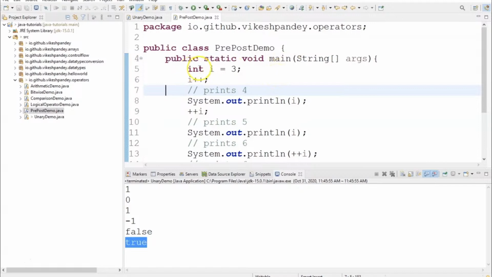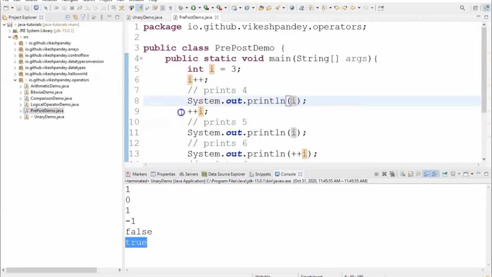I'm declaring an integer variable i with the value 3. So i becomes 3 here. And then I'm saying i++. As we have already seen in the unary demo example, this should increment the value of 3 to 4. So it will print 4, as expected, right?